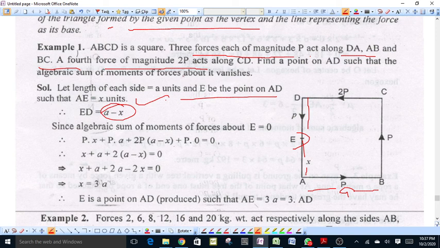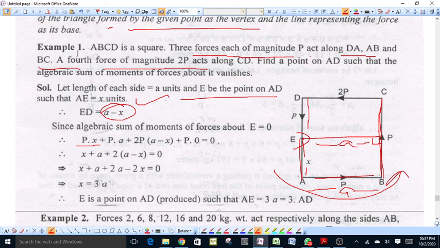First, the moment of force P, which is acting along AB, about E will be equal to P into the perpendicular distance x, P into x, which is in the anti-clockwise direction, therefore we take it as positive. Next, the force along BC, its moment about E will be equal to the magnitude of force P into the perpendicular distance, which is equal to a, P into a, which is again in the anti-clockwise direction, so we take it as positive.